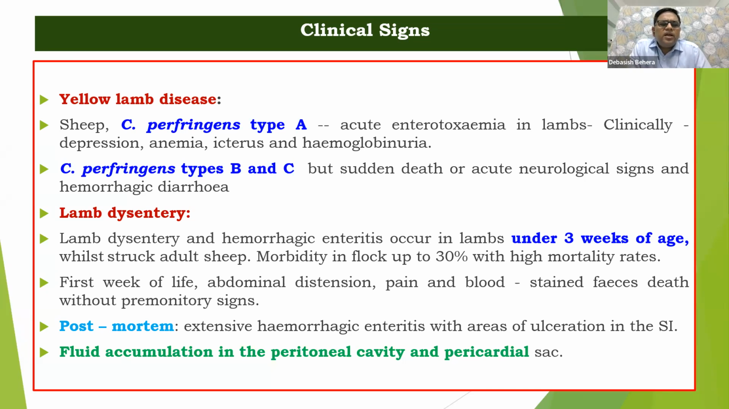In postmortem, what do we get? That is extensive hemorrhagic enteritis. In the postmortem lesions, mostly we get extensive hemorrhagic enteritis. And obviously, there would be fluid accumulation or edematous condition in the peritoneum as well as in the pericardial sac.